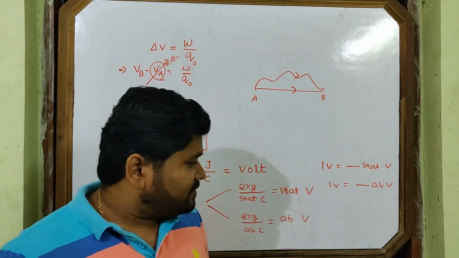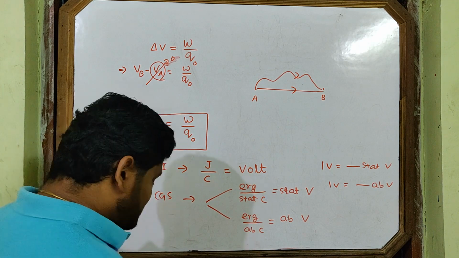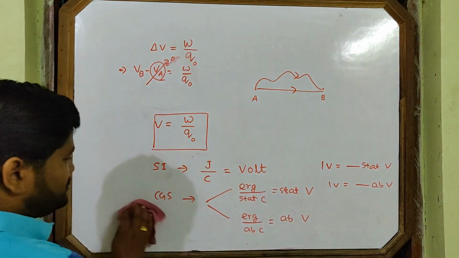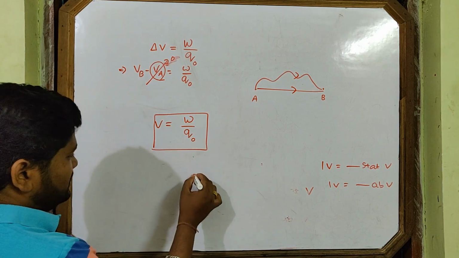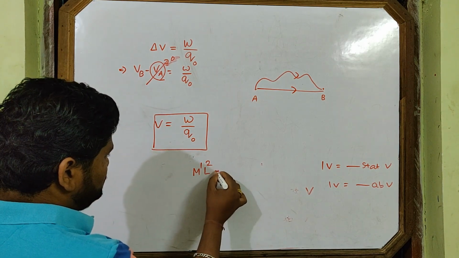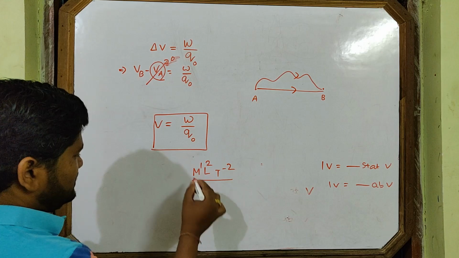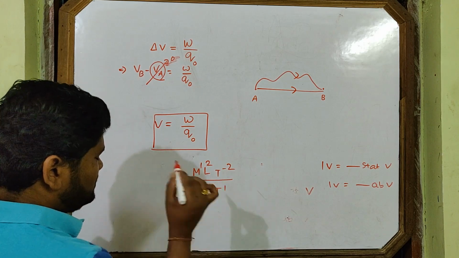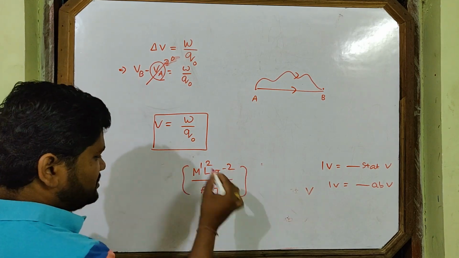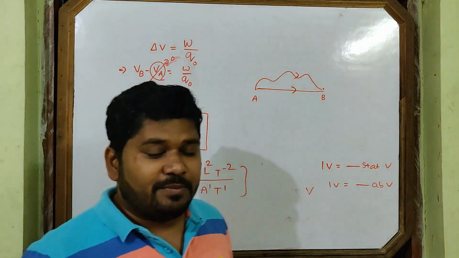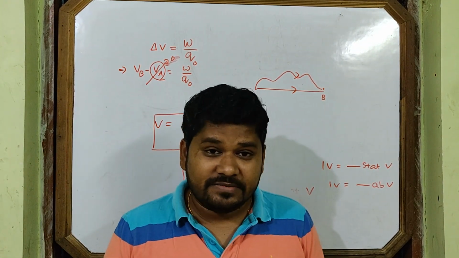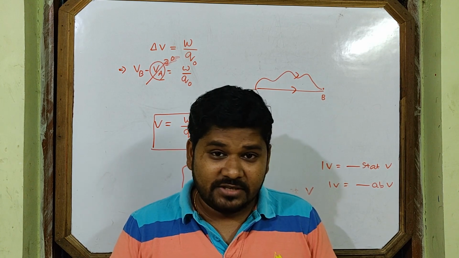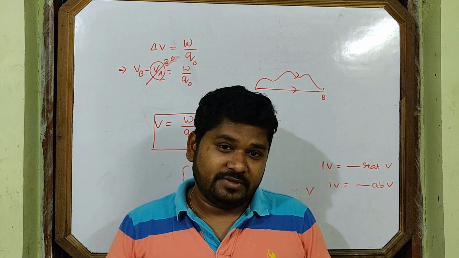Then come to what is the dimensional formula of this potential. Dimensional formula, now you see. The dimensional formula for work is M1 L2 T minus 2. Then for charge it is A1 T1. Then you will solve it. So this is about electric potential. It's a very difficult concept. I hope you understand electric potential.